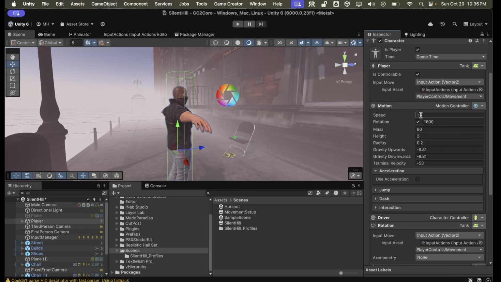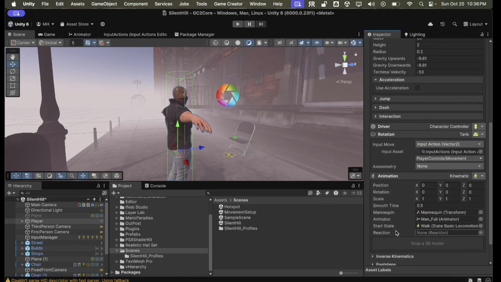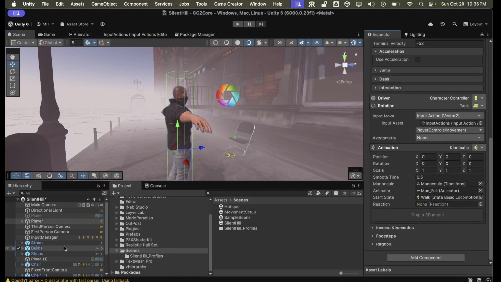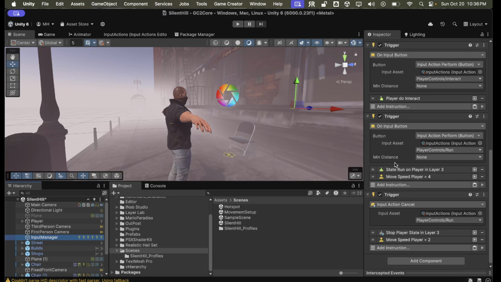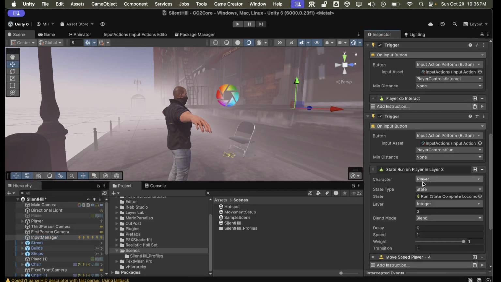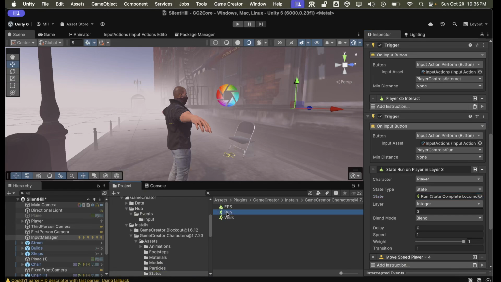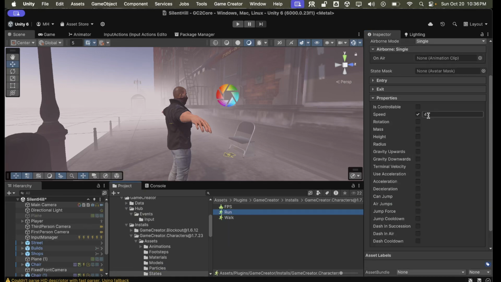So what you do is set the speed. I think 2 is walk, and 4 is run. You can set it to 1 or 2, and then what we do in the input manager when we activate the run, we are changing the player to state run. And if we look at that state, it sets the speed to 4. So that's how we know. And so then it will go into the run state.